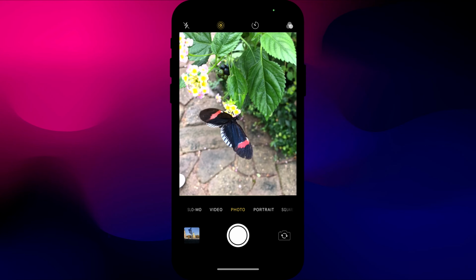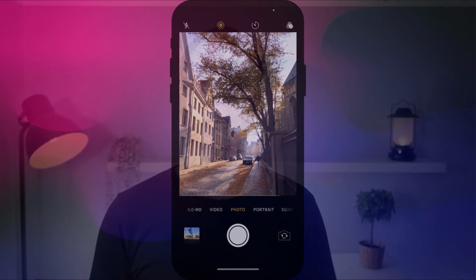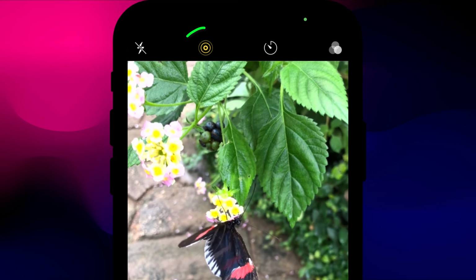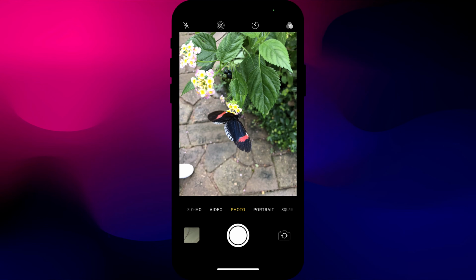Live photos captures a few seconds of footage before and after your photo to create a short clip. When live photos are enabled, you won't hear the shutter click and you can take your photo silently. Tapping the icon will again disable live photos and reactivate the shutter sound. By default, live photos is always enabled when you open the camera app, which many people find annoying.